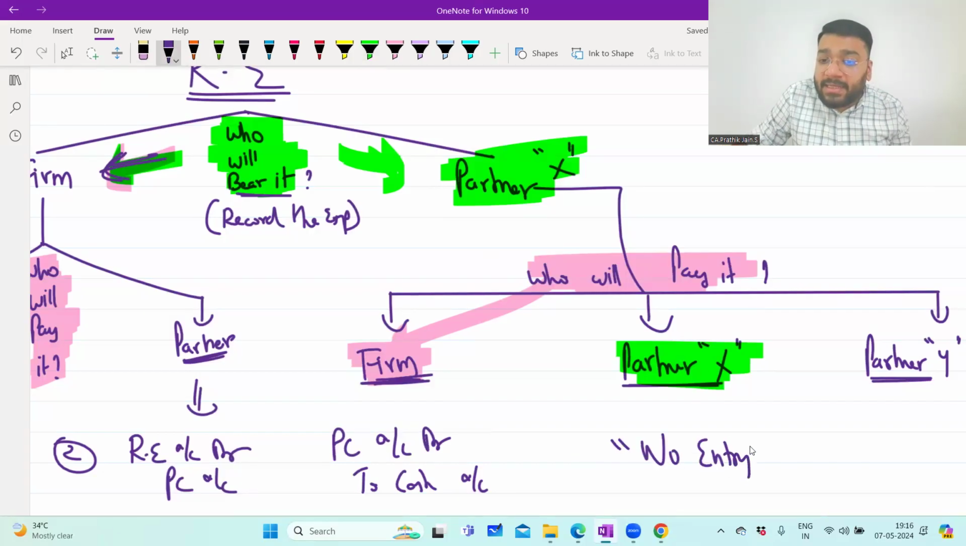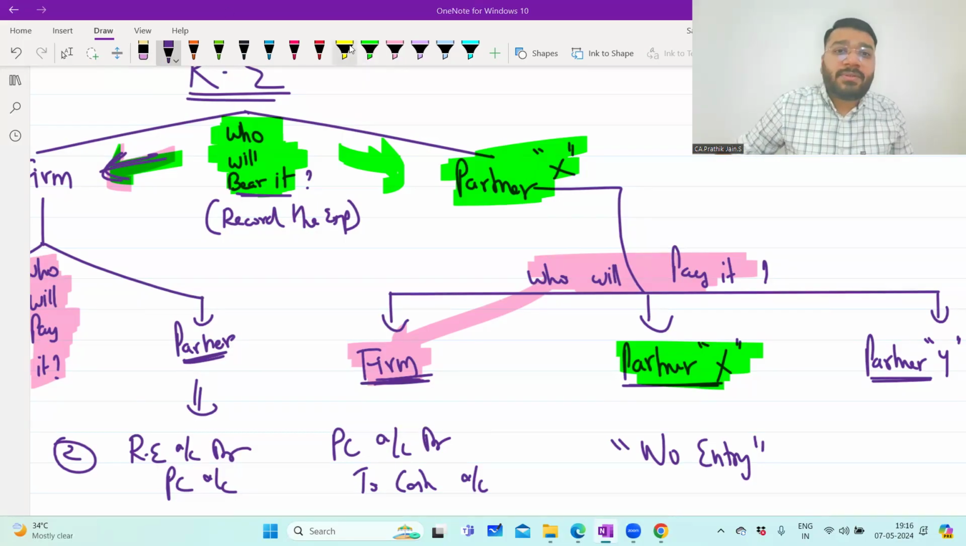All these entries we are talking about are in our books. So when partner X is bearing and paying it on his own, why will I record it in my books of account? So no entry in the firm's book. Clear with this point? Online people, clear with this point? Yes, sir.